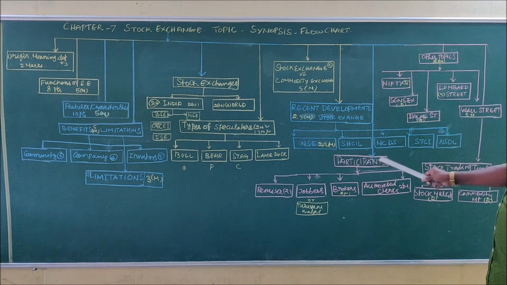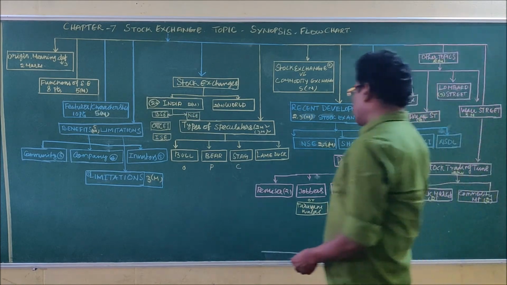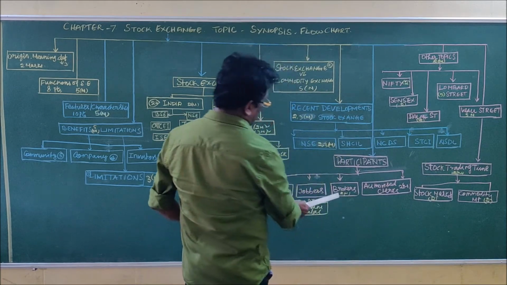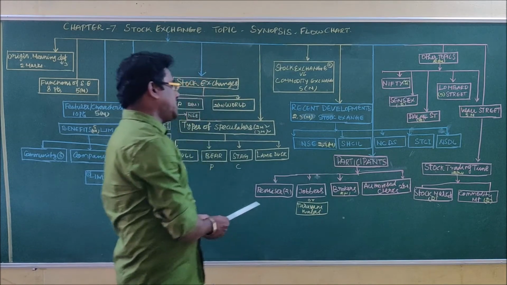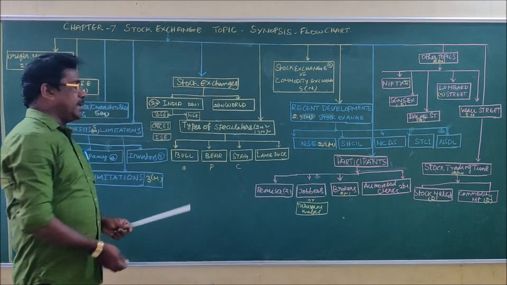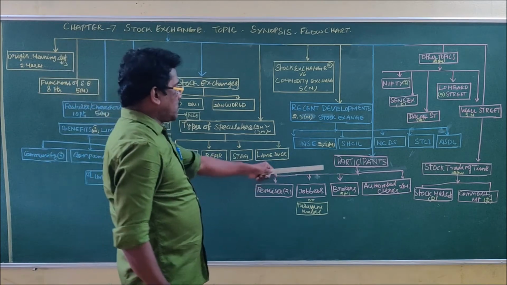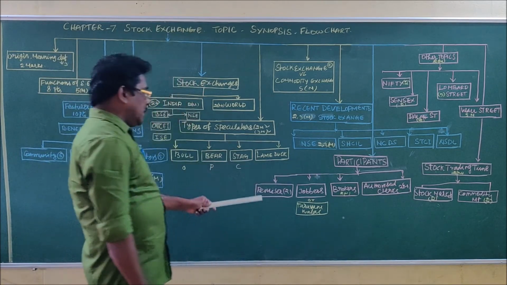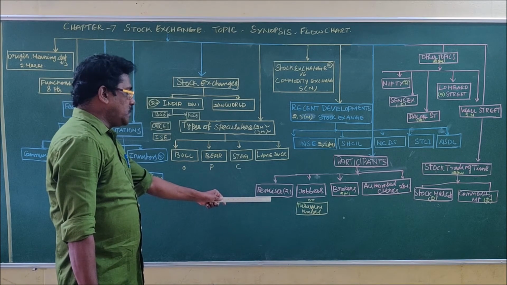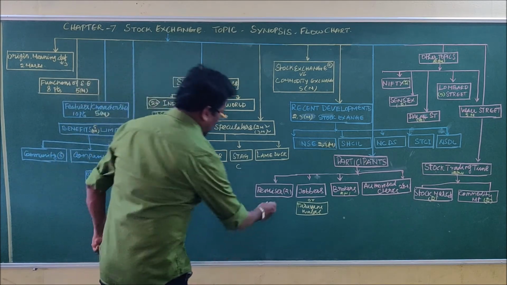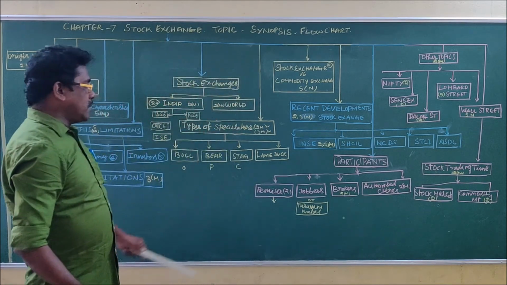The next topic is participants. The important participants are remisiers, jobbers, brokers, and authorized clerks. The number of participants functioning in the stock exchange also matters. However, the most important participants of the stock exchanges are remisiers. A very important 2 mark question. A remisier is an agent to the members of the stock exchange.